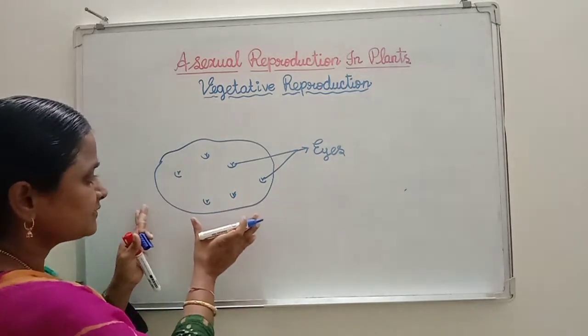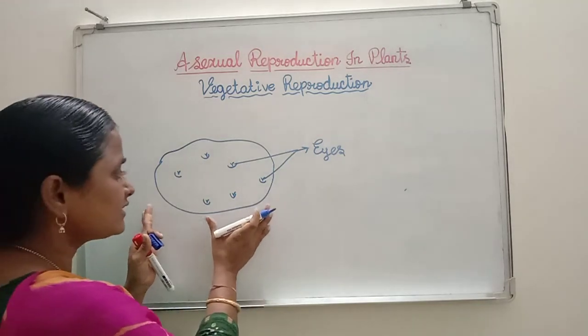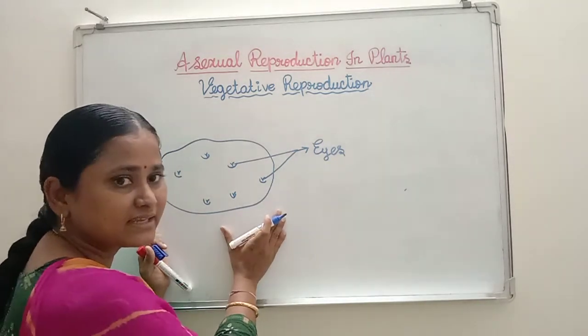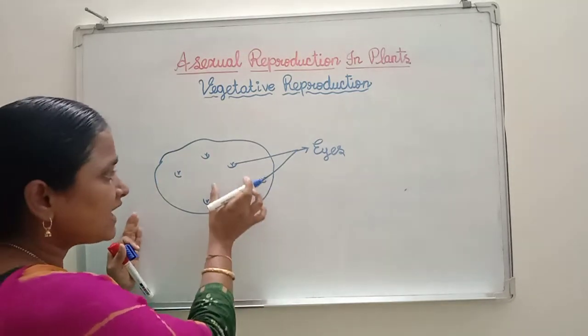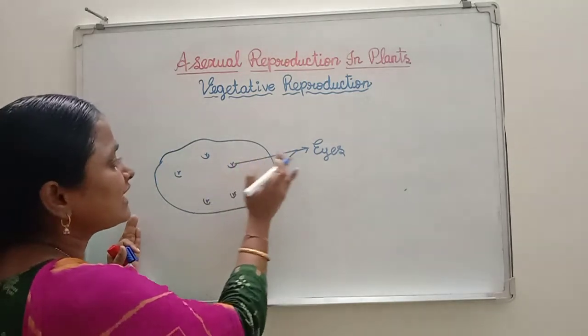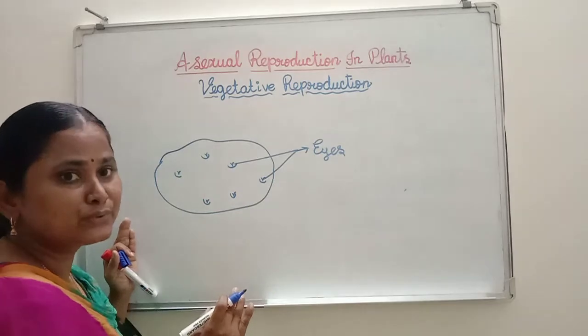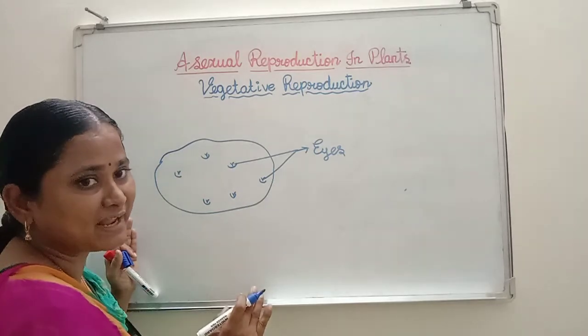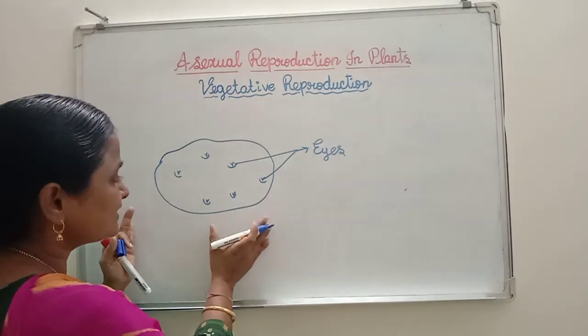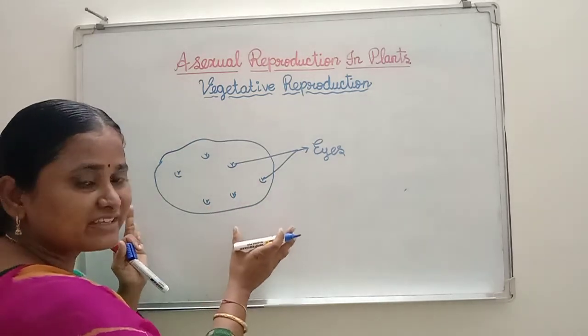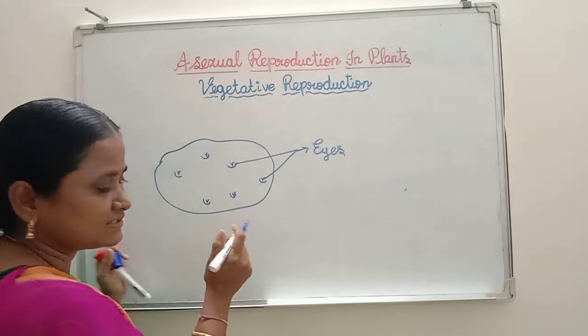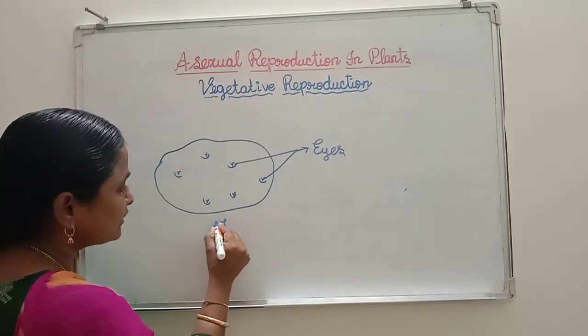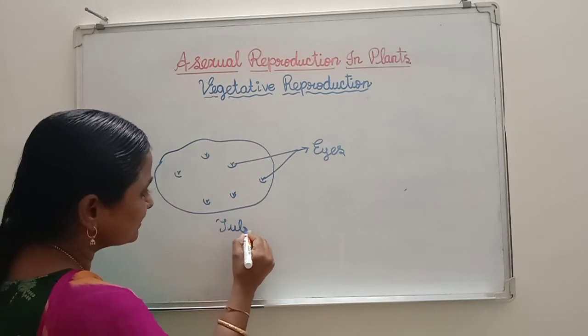Here no parents are involved. The plant part which is capable of producing new young ones, that means new plants. So like this, in potato asexual reproduction takes place. So this is a good example for tuber.